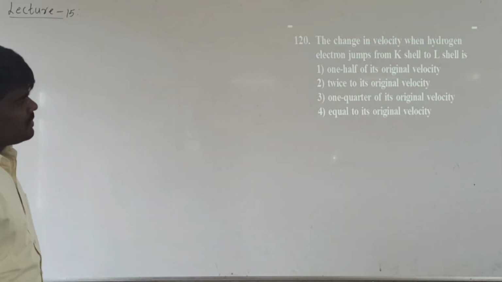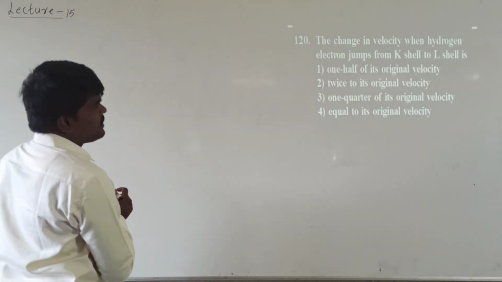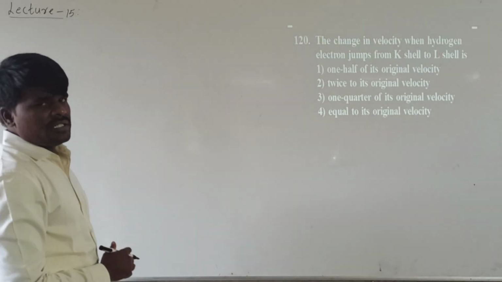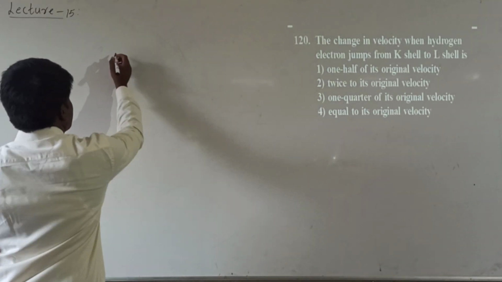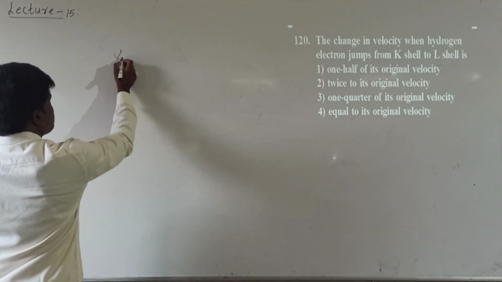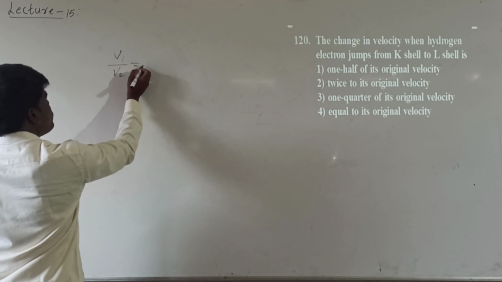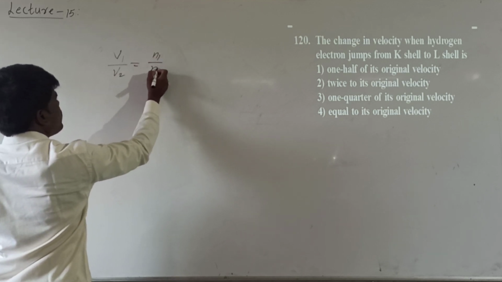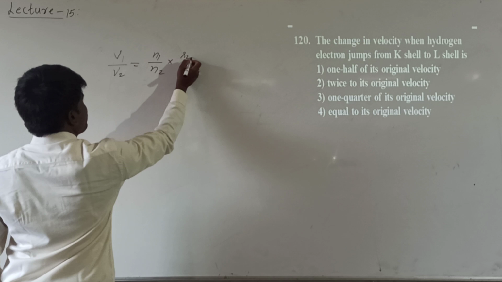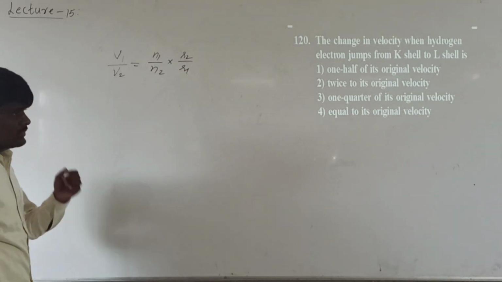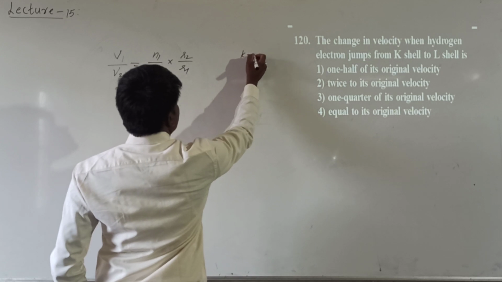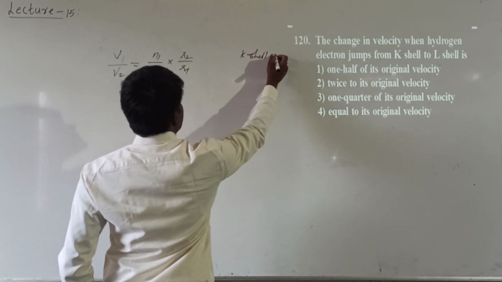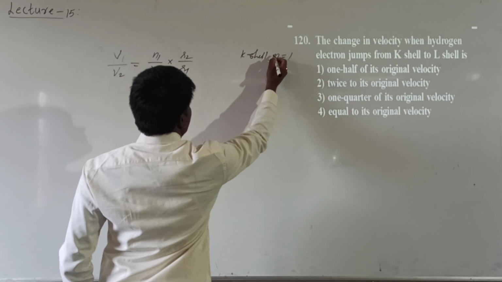From the Bohr atomic model, we can calculate the velocity of a given electron in any energy level with a direct relation: V1 upon V2 is equal to n1 upon n2 into r2 by r1. K shell means the first shell, so n value is 1.